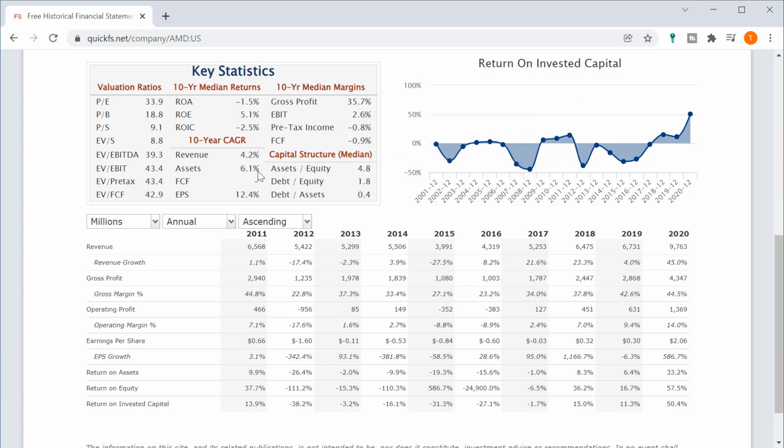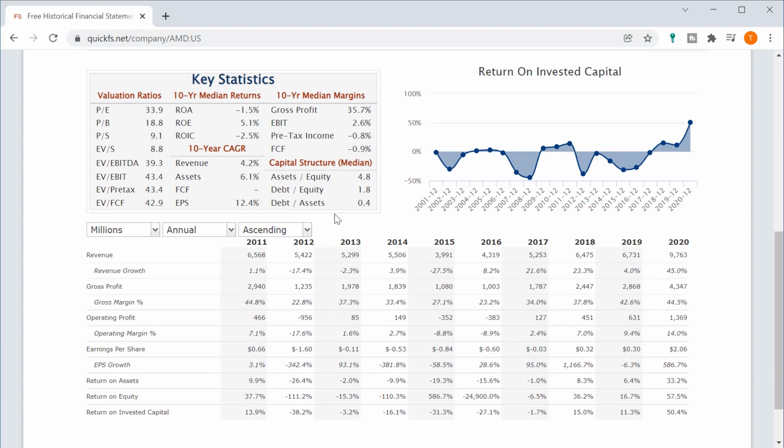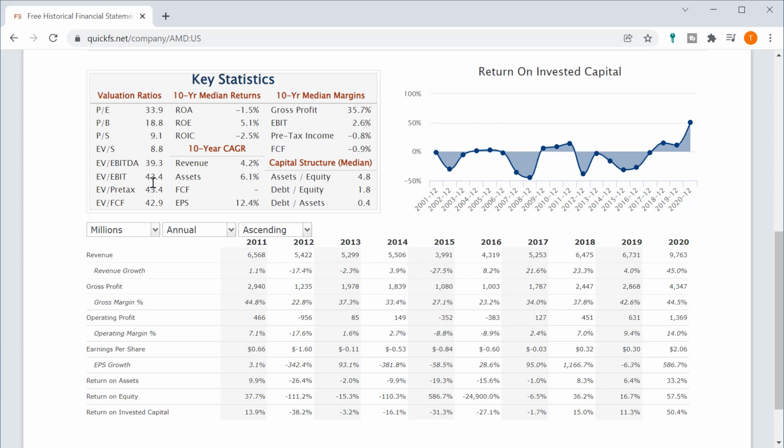I'll do a little bit more of a deep dive, see if I can find anything redeeming. But immediately you see 10-year median returns negative or 5%. I mean, just bad returns. In addition to the fact that the PE ratio is 33 with these terrible returns, that's not good. The price to sales is 9, which is, again, an extremely high valuation for a company that's not making money across the cycles. EV to EBITDA is around the 40s. I mean, again, 7 is a good benchmark for what's cheap. This is extremely expensive and an extremely low quality company.